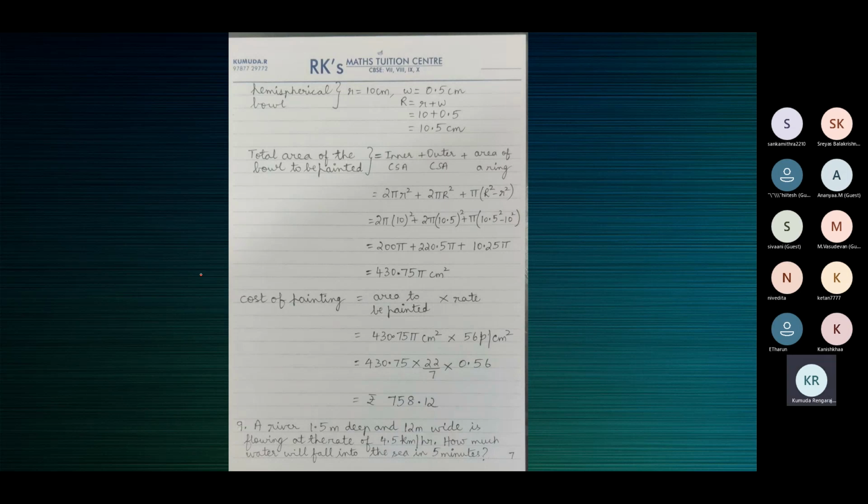You need to convert paise to rupees by dividing by 100. So you have that option also. You can multiply by 56, get the answer in paise, and then divide that answer by 100 to convert the money to rupees.